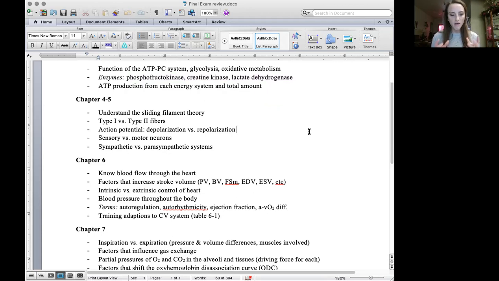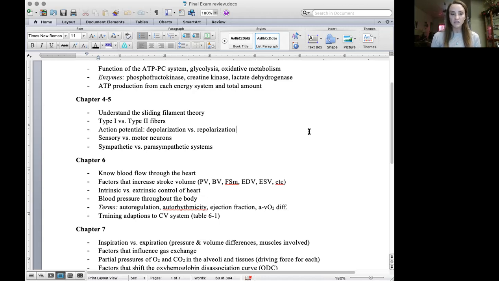So knowing what makes up a sarcomere, knowing what non-contractile proteins are, knowing what contractile proteins are, structural proteins, which we know are actin, myosin, titin, troponin, tropomyosin. So knowing all those structures in the sarcomere. And then that gets us to the sliding filament theory. So knowing those steps in the sliding filament theory, what exactly is happening, how does the muscle produce force?